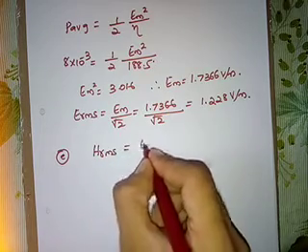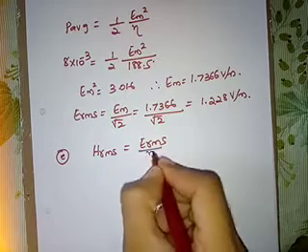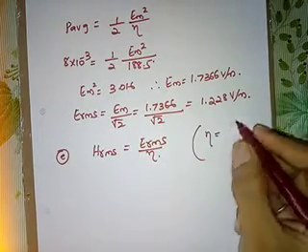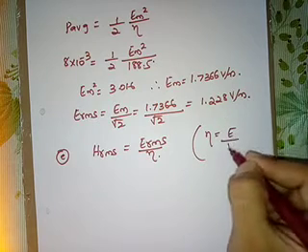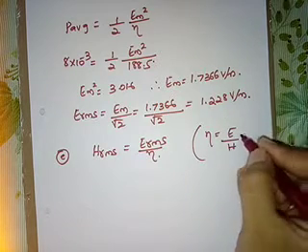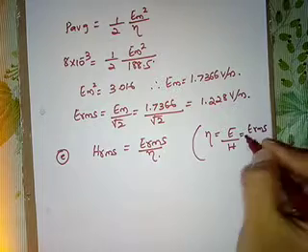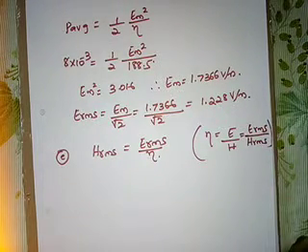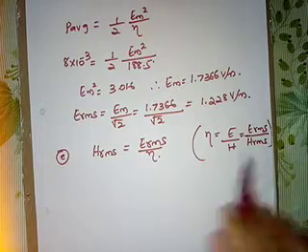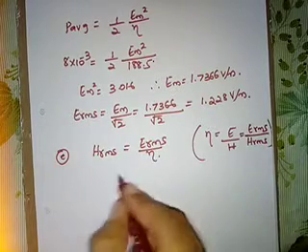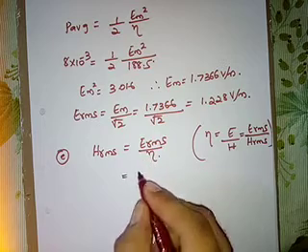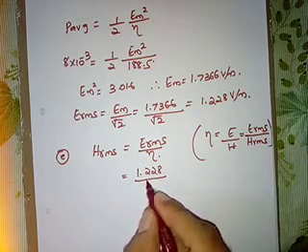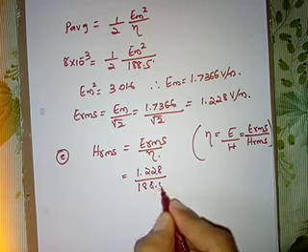H RMS is given by E RMS upon eta, because we know the relation eta is equal to E by H, that is equal to E RMS by H RMS. Based on this relation, I can write H RMS is equal to E RMS by eta. This is equal to E RMS, 1.228, divided by eta, 188.5.